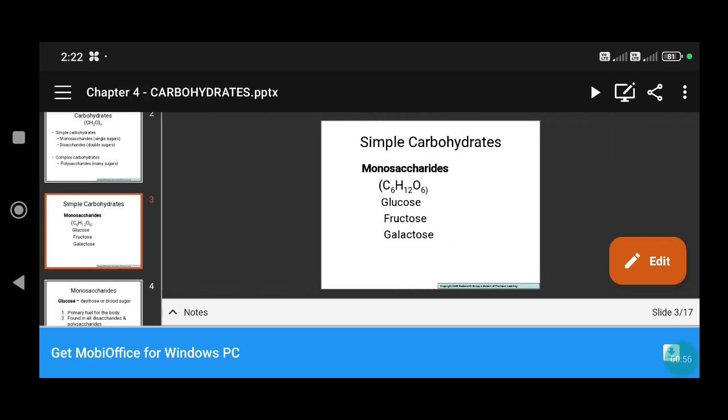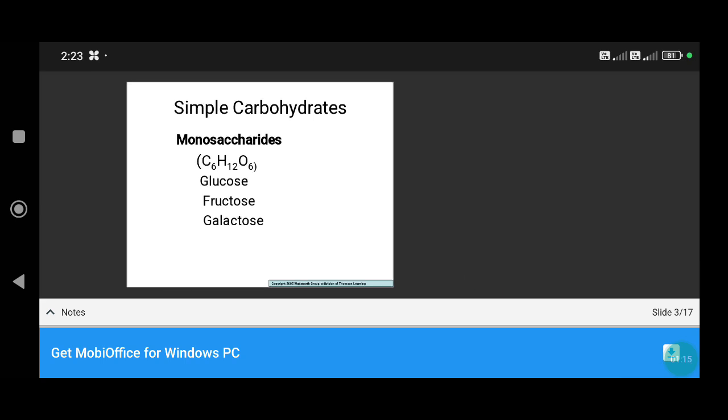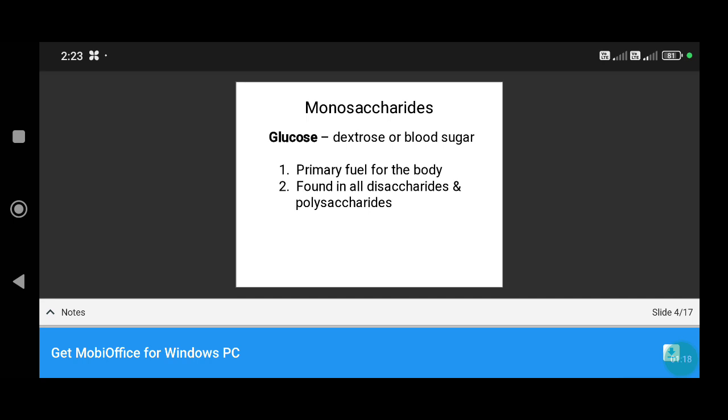Next, simple carbohydrates. Examples of monosaccharides are glucose, fructose and galactose. The same molecular formula, C6H12O6, applies to glucose, fructose and galactose. Glucose is also called dextrose or blood sugar. Glucose is the primary fuel for the body and is found in all disaccharides and polysaccharides.